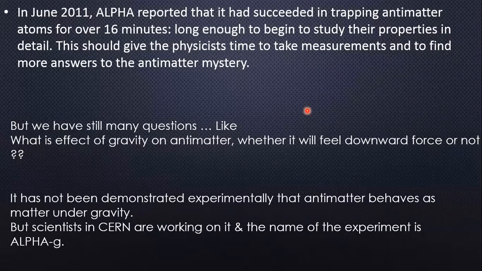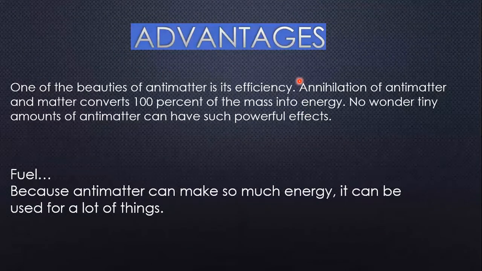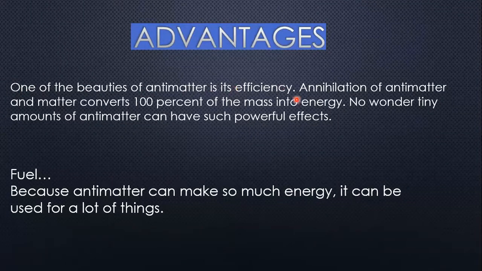Another thing is the advantages, why we are making this antimatter. One of the beauties of antimatter is its efficiency. When matter and antimatter combine together, 100% of the mass will convert into energy, whereas in nuclear fission, about 1% of the mass will convert into energy. So no wonder a tiny amount of antimatter can have such a powerful effect. Using this property, when matter and antimatter meet together, they will produce a lot of energy, and we can use it as fuel and for many things.